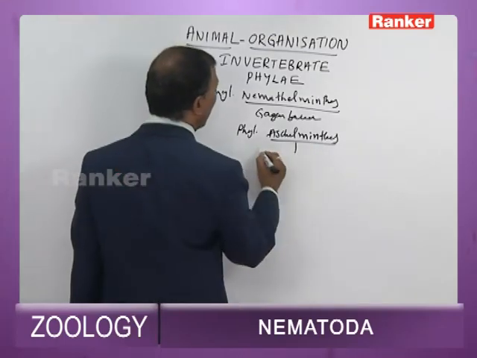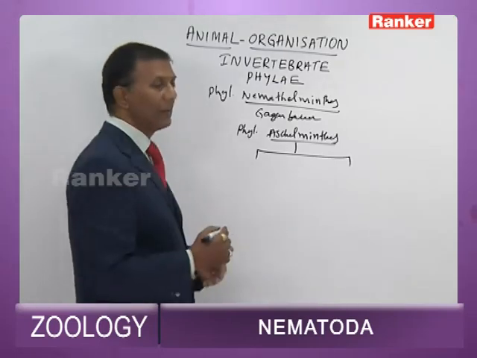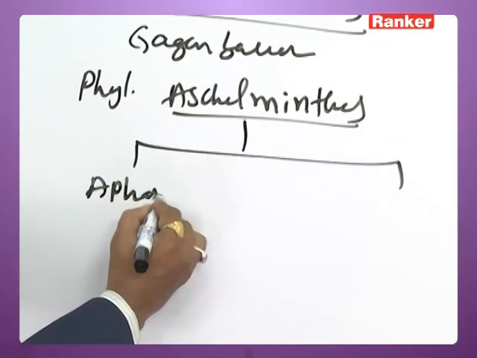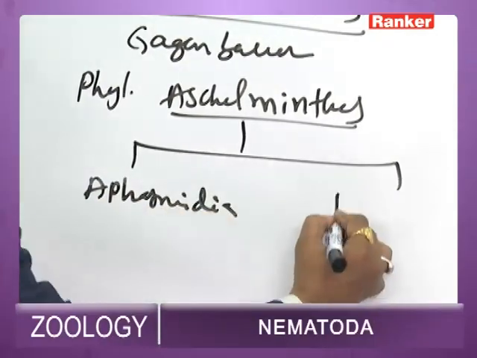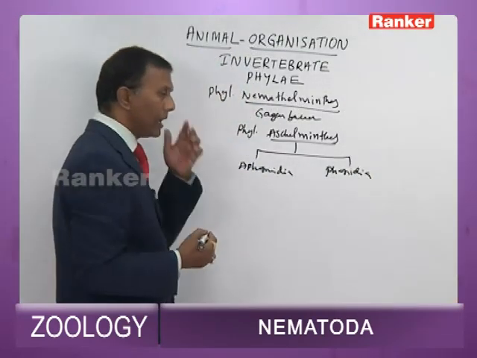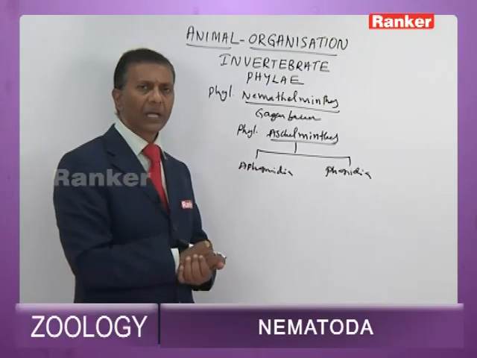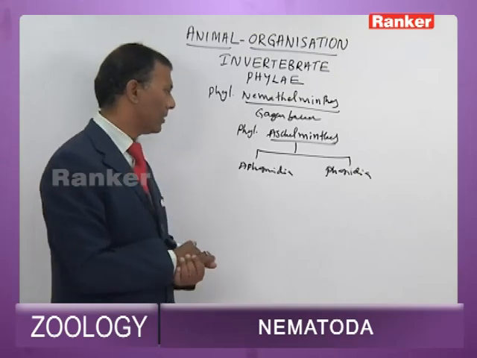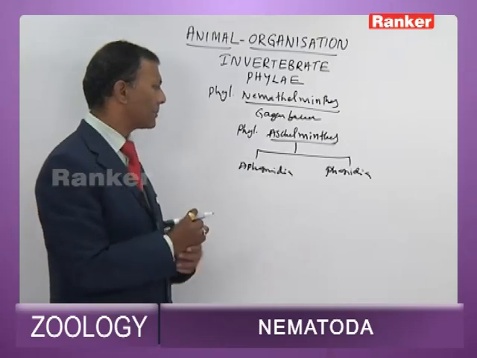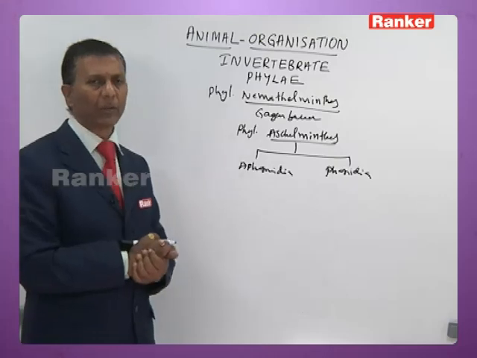The phylum Nemathelminthes is divided into 2 classes: Aphasmidia and Phasmidia. In Aphasmidia, phasmids are absent. Phasmids, which have a chemo-olfactory function, are entirely absent, but amphids are present. In Phasmidia, both phasmids and amphids are well developed.